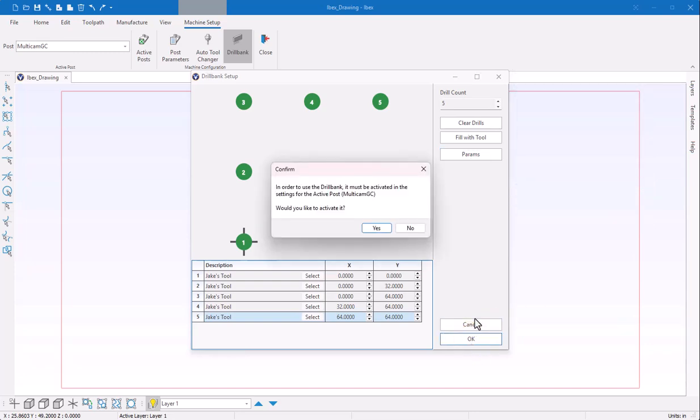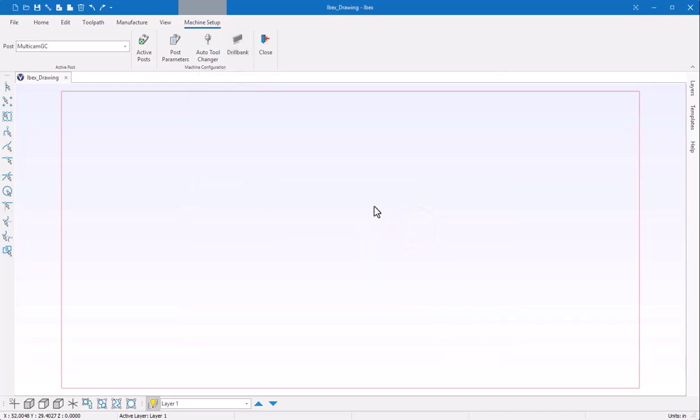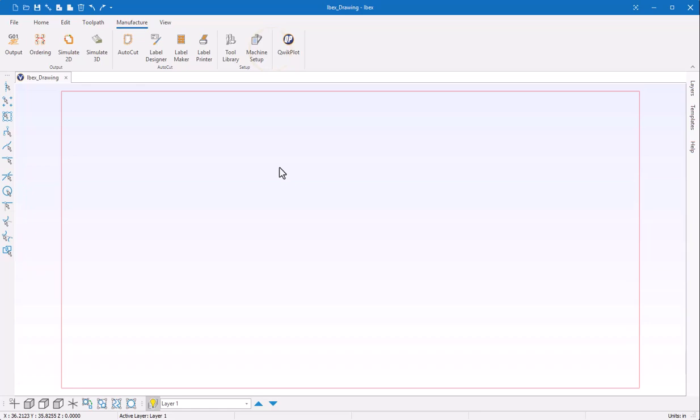In this case, the drill bank is deactivated because I don't actually have a drill bank on this machine. It's going to ask me if I want to activate it rather than having to go back to the post parameters and activate it. Like I said, I don't actually have a drill bank on this machine, so I'm going to say no and leave it deactivated. It'll go ahead and save that configuration, but it won't actually output to a drill bank because it's deactivated. If I close out of that, now I'm ready to start drawing and start working in Ibex.